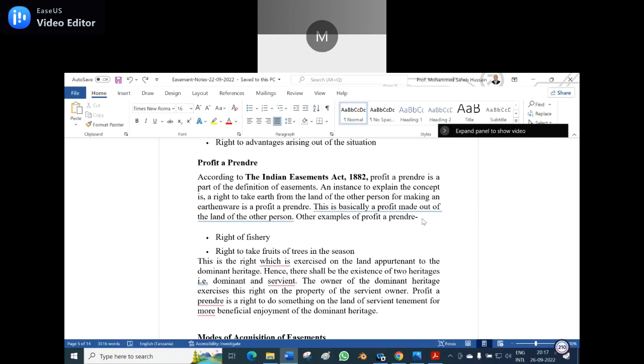All the tanks, lakes, rivers belong to whom? Government, sir. But why are you saying owner? Your well belongs to you if it is in your field. Am I right? Yes, sir.